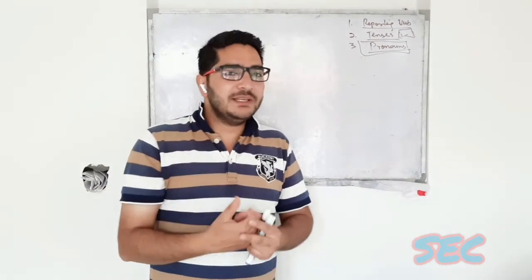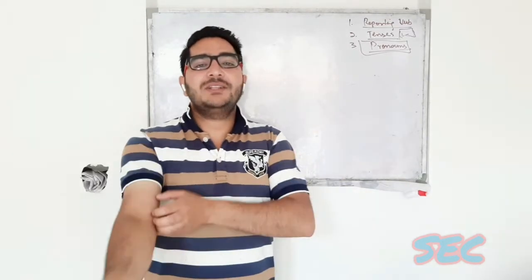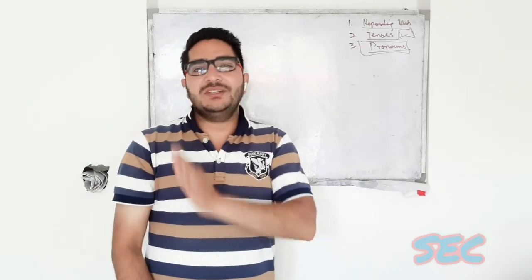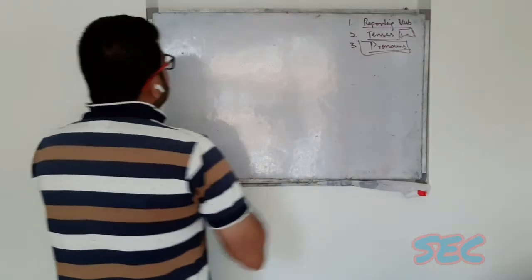Or we can simply say how words denoting nearness are changed into words denoting distance when we change direct speech into indirect speech.